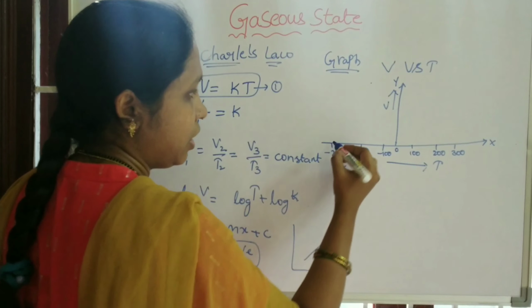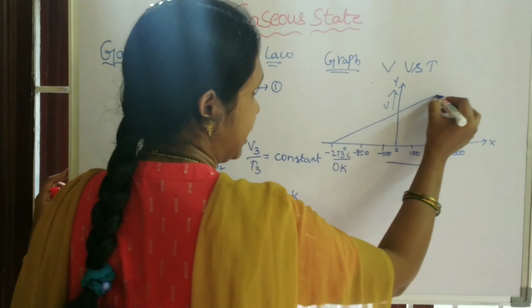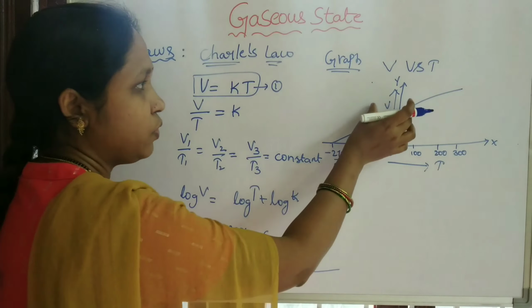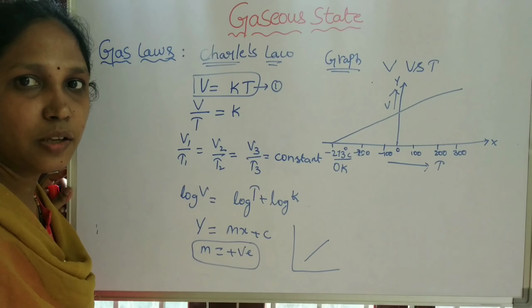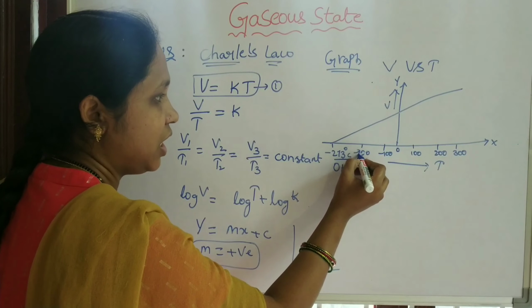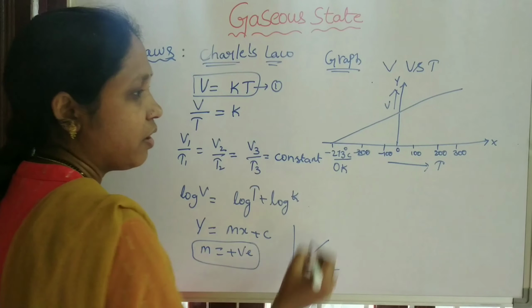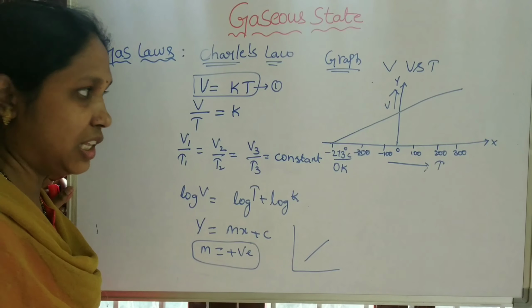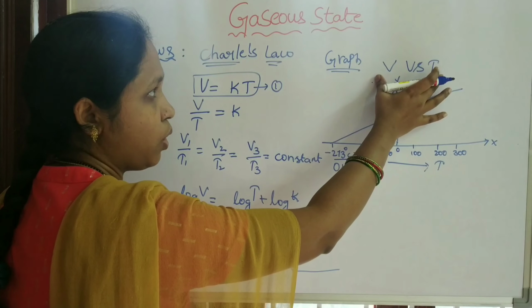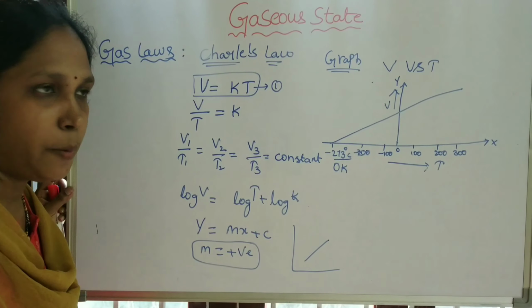We will observe a graph like this. As the temperature increases, the volume of the gas increases. Here we are also seeing negative values of temperature in degree Celsius. This is the graphical representation of volume and temperature.